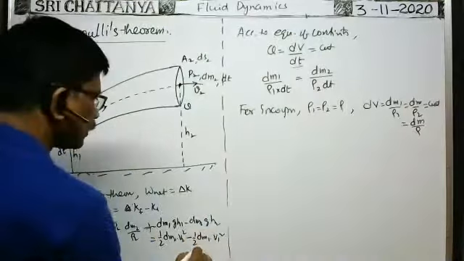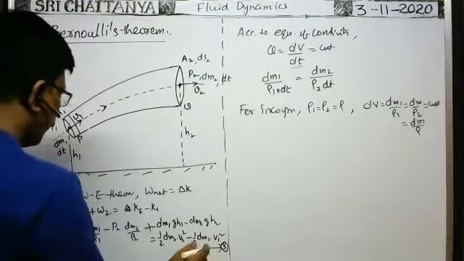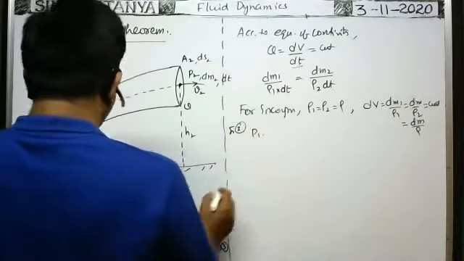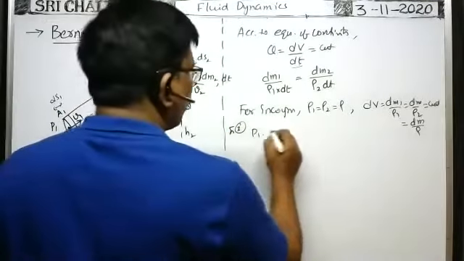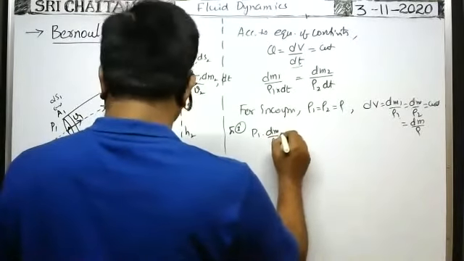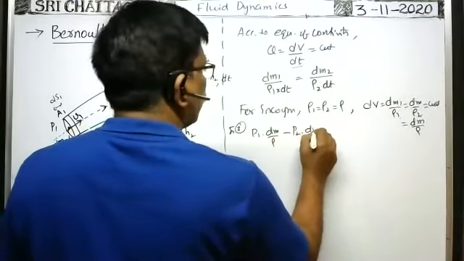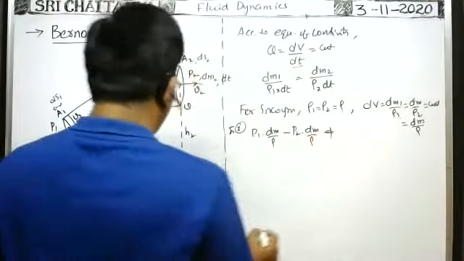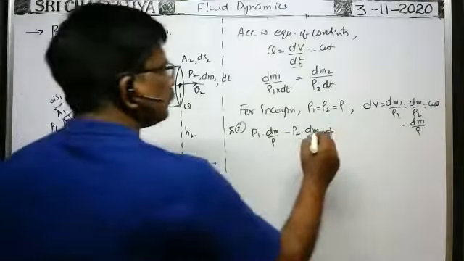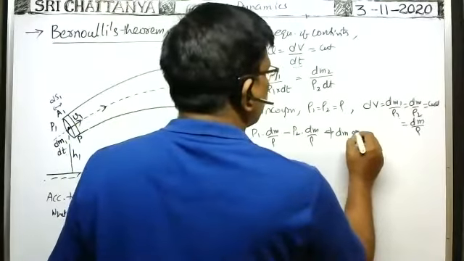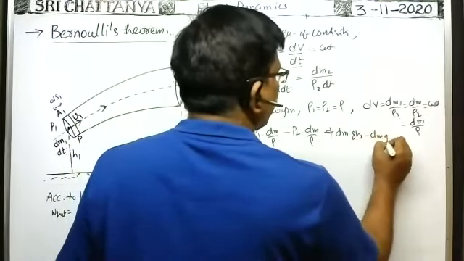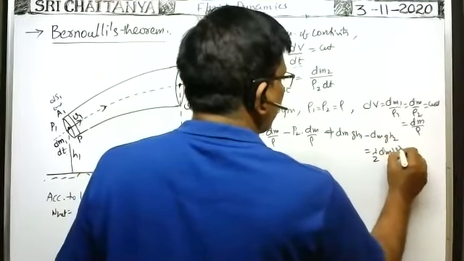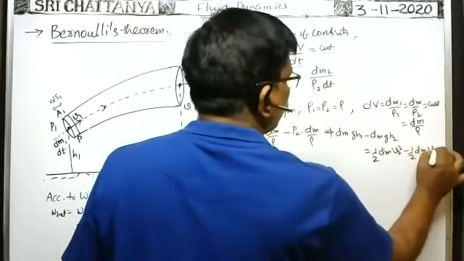Now in this formula, suppose this is equation 3, then from this 3, P1 into dm1 by rho 1 is equal to, you write dm by rho only, dm by rho minus P2 into dm by rho is equal to, plus dm into g h1 minus dm into g h2 is equal to half dm into v2 square minus half dm into v1 square.